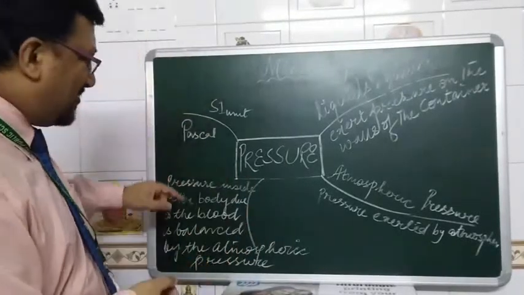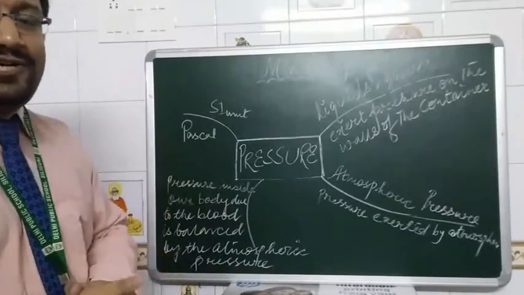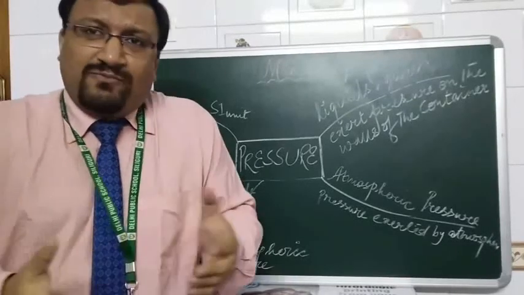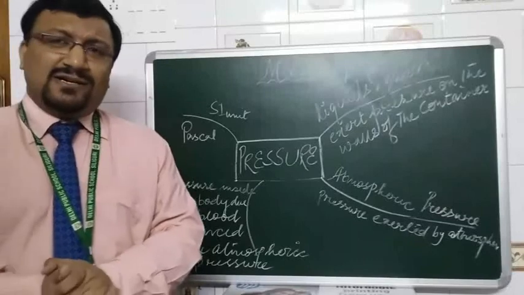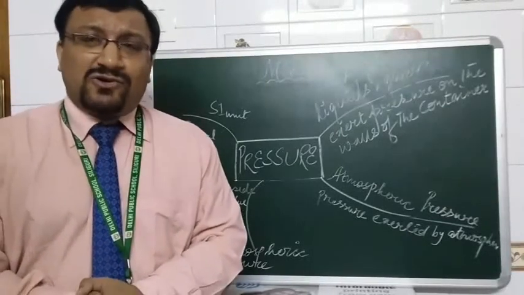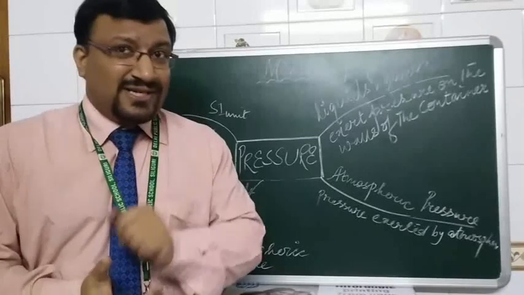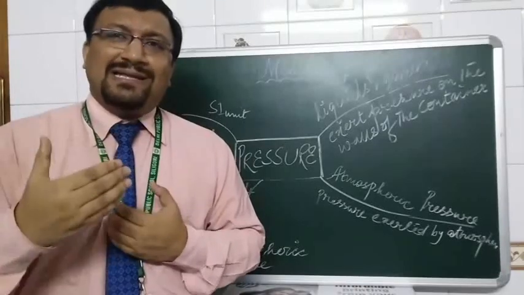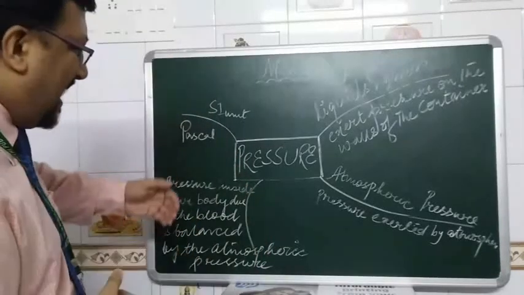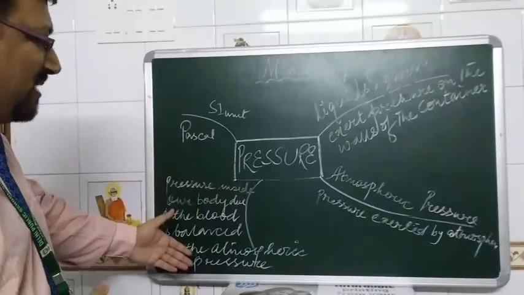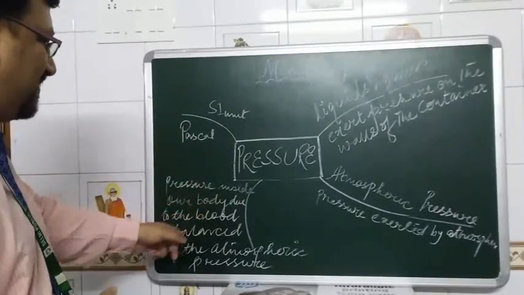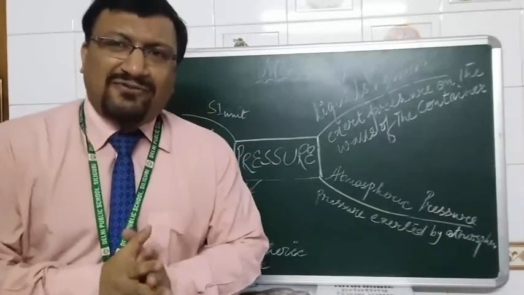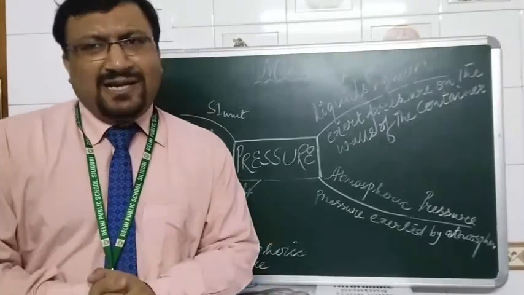Last thing that we can talk about over here is we have talked about blood pressure. Remember, we have mentioned that when we are at high altitude, or when we are on this earth also, we do not get crushed by the atmospheric pressure. The reason is what? The reason is the pressure of our blood is being balanced by the atmospheric pressure. That becomes my fourth branch. Pressure inside our body due to the blood is balanced by the atmospheric pressure. So this is, in a nutshell, we have talked about liquid and gaseous pressure.